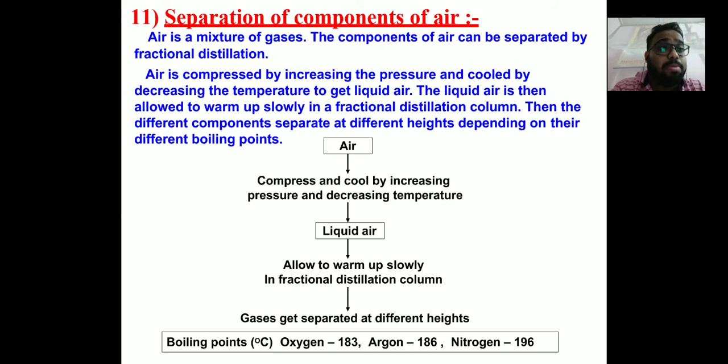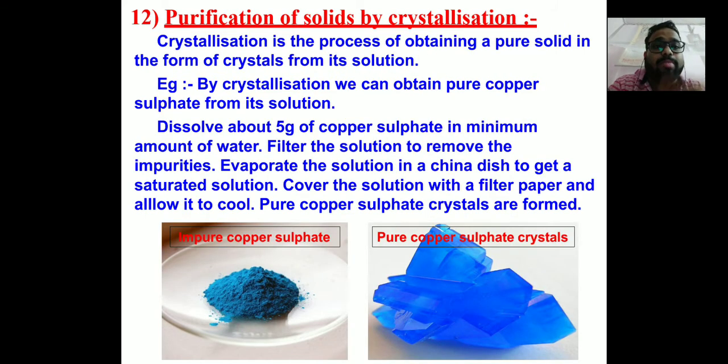Then separating the components of air: you can first compress and cool the air, and then convert it to liquid air. From liquid air you can get gases at different boiling points. For example, oxygen you get at minus 183, argon at minus 186, and nitrogen at minus 196.